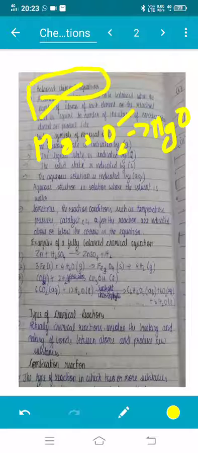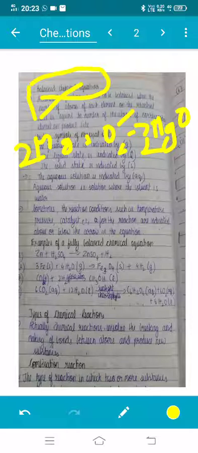Here there is one Mg and two atoms of oxygen, but on the product side there is only one atom of oxygen. So we have to balance it. So we will take two. But now there are two atoms of magnesium, so we have to balance again. So this is 2Mg, and this is the balanced chemical equation.